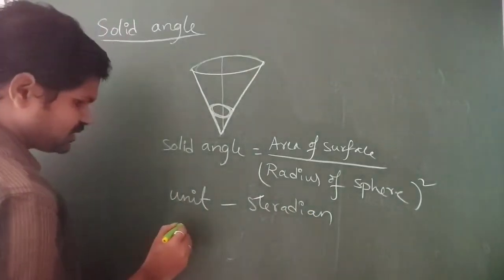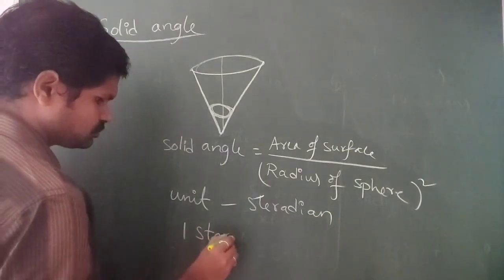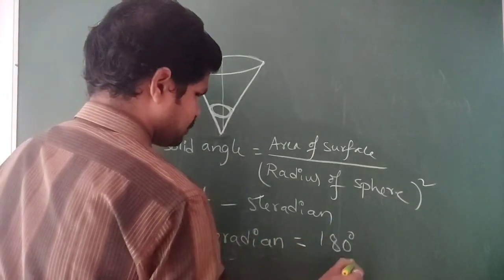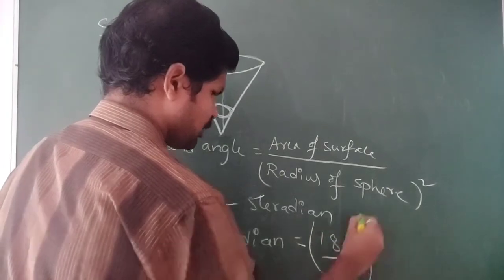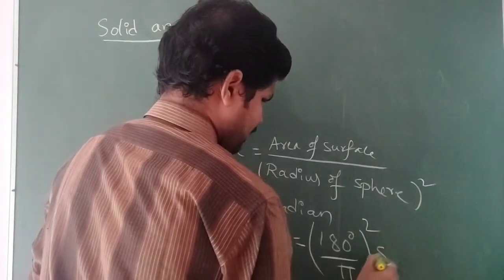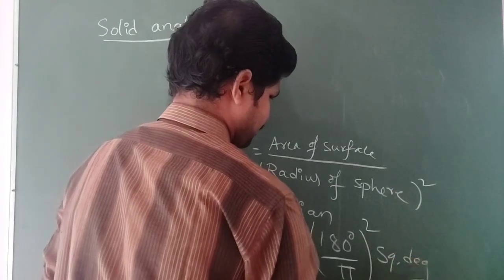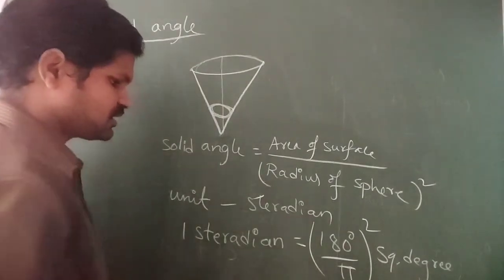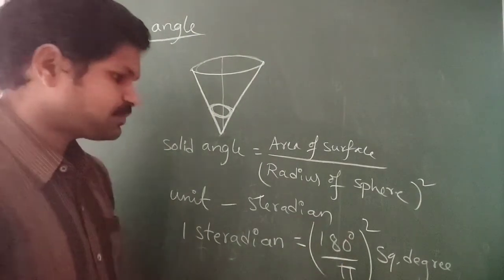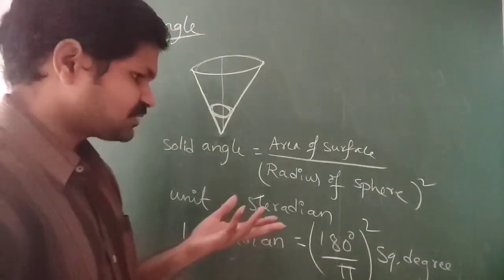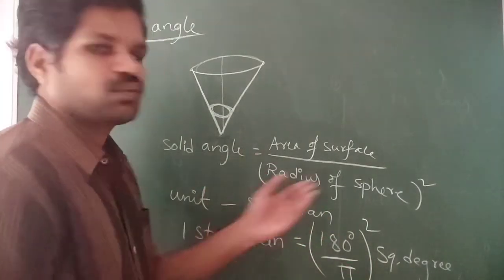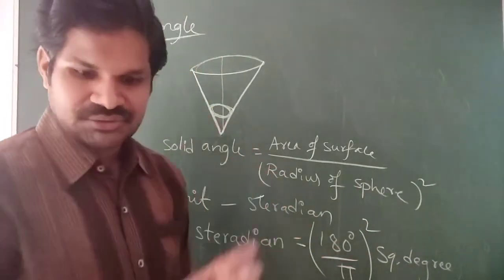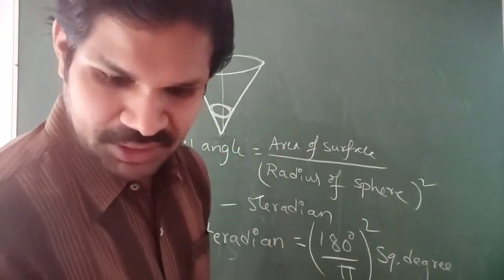And we can consider one steradian value is equal to 180 degrees by pi whole square degrees. Square degrees. So this is the value of steradian in terms of degrees. Here we can't consider the solid angle in terms of degrees, but it was considered in square degrees. So this was a very important point to be considered. So I think you have understood the concept of solid angle here.